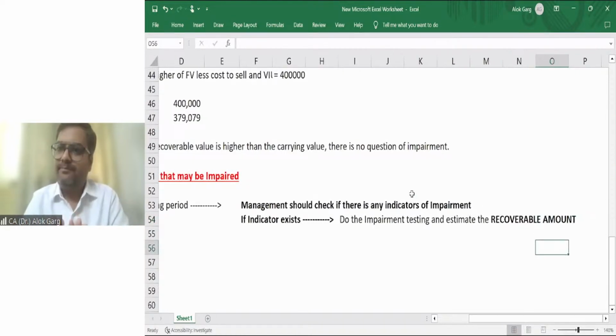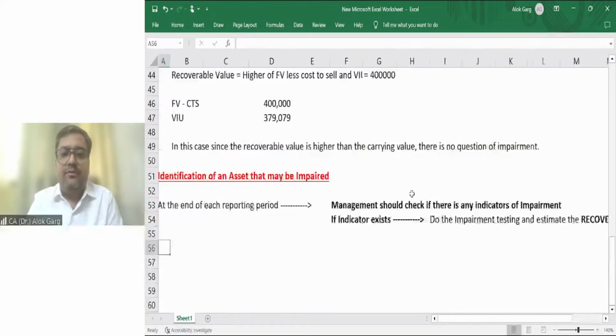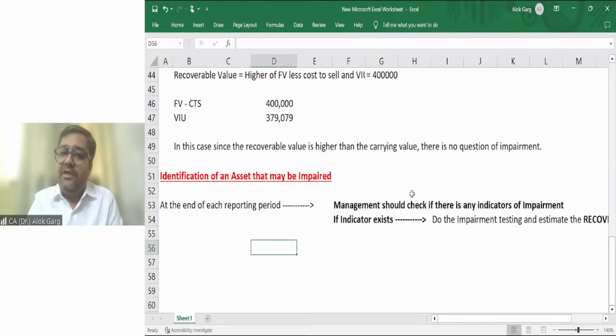Is that clear, friends? I hope it is clear to all of you. At the end of each reporting period, management should check if there is any indication of impairment. If an indicator exists, then you need to do the impairment testing and estimate the recoverable amount. Right? Okay, sir. We have understood this thing.